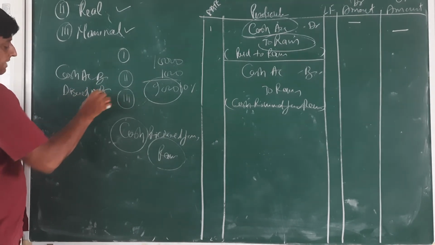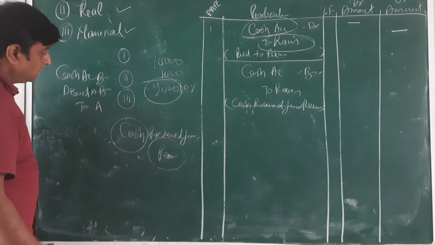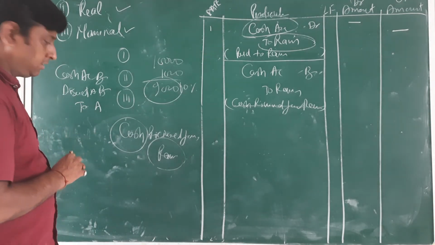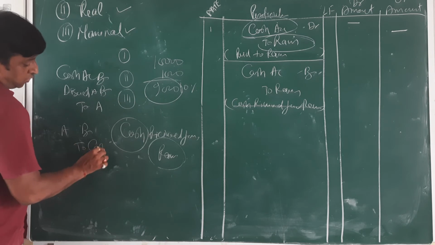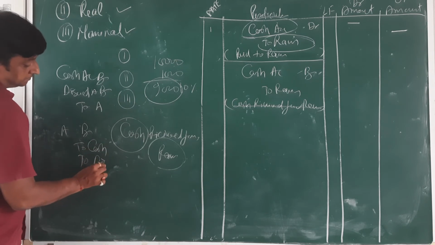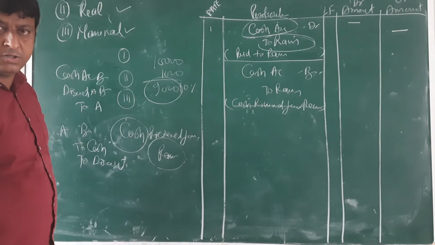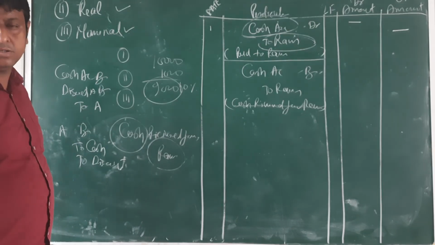As for example, if you are giving the discount, then cash account debit, discount account debit, to Ram. If you are receiving the discount, then Ram debit to cash, discount. You are receiving the cash, then you are giving the discount.